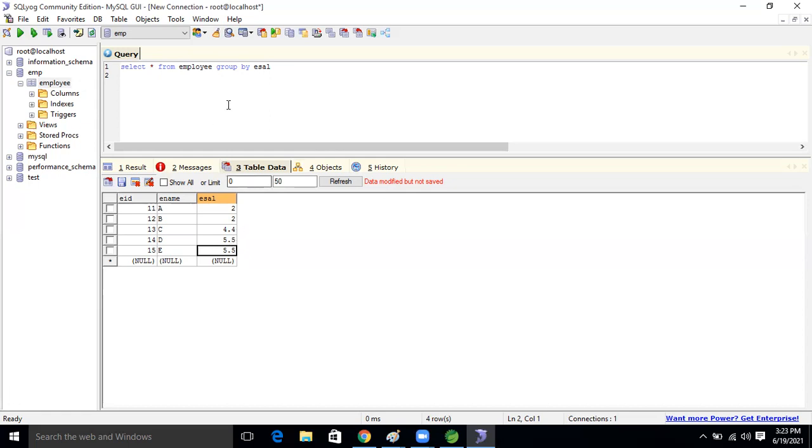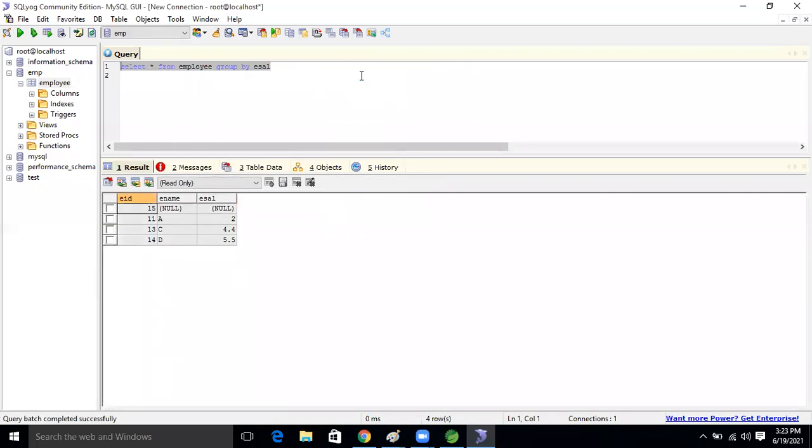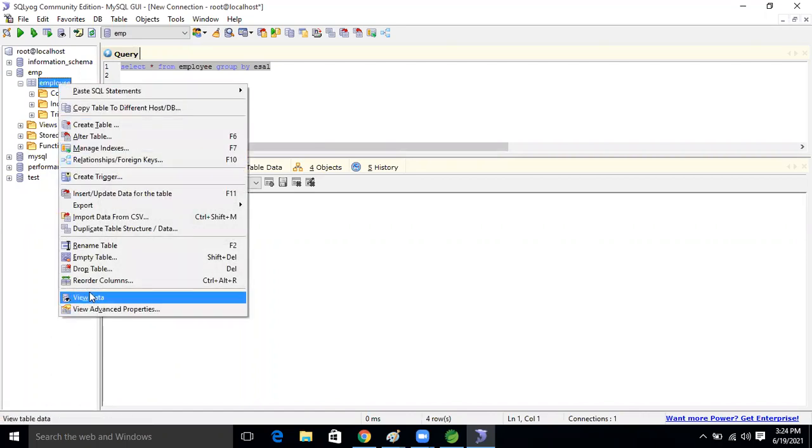Yes, sir. I understood in the reverse way. That's why I asked you. Reverse way means I thought maybe we will get the records like 2 to. No, see, 11, 13 and 14 we are getting, right? Yes, sir. Okay, actually, I did not save it. Yeah, we are not saving this one.